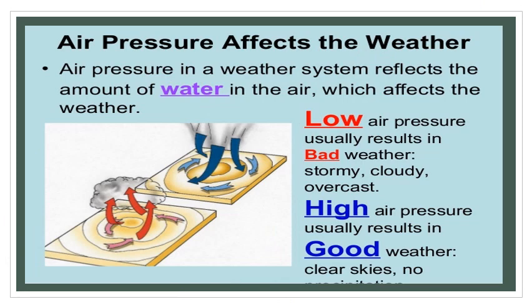Dear children, air pressure or atmospheric pressure also affects the weather. Air pressure in a weather system reflects the amount of water in the air, which affects the weather. Low air pressure usually results in bad weather, and high air pressure usually results in good weather. Bad weather means stormy, cloudy, overcast day, and good weather means clear skies.